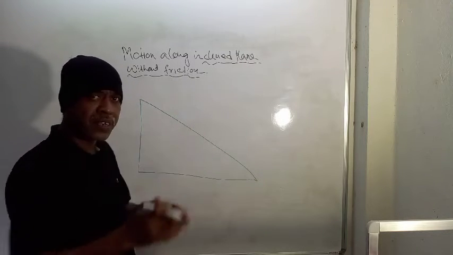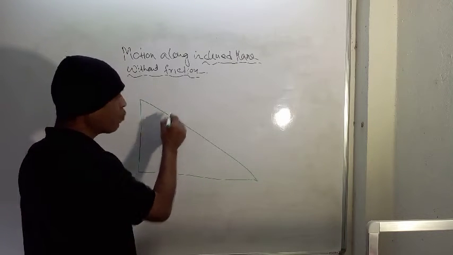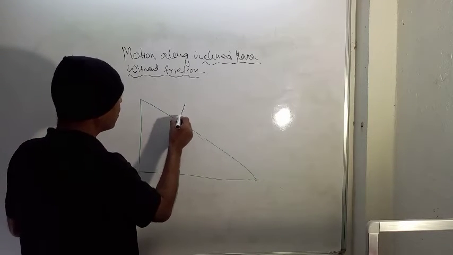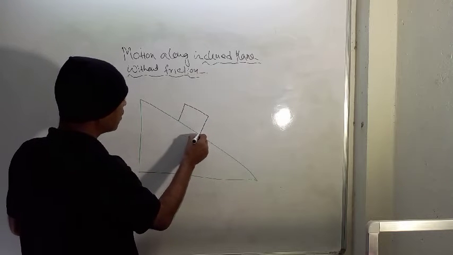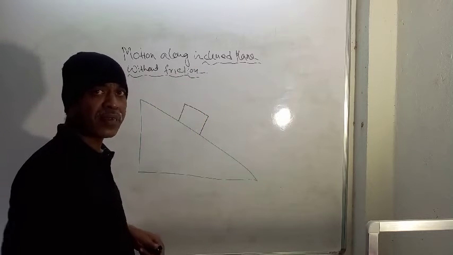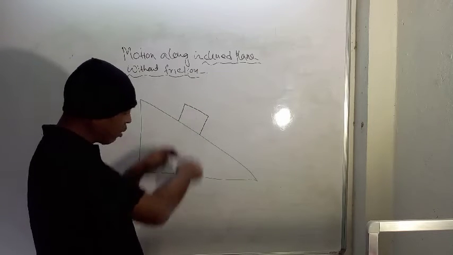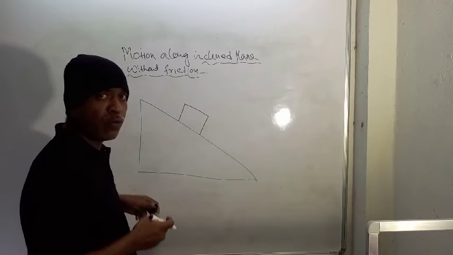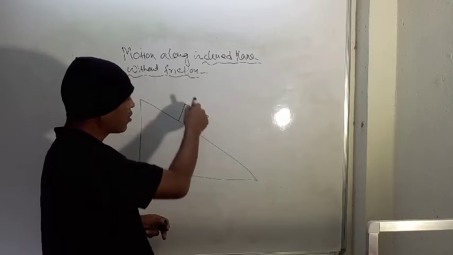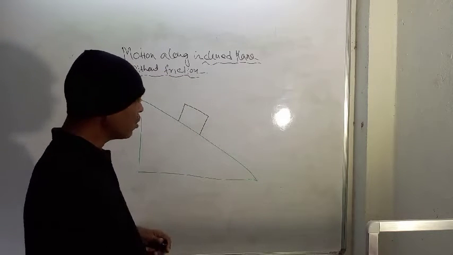If the inclined plane was absent, and you remove it, then the object will go in the vertically downward direction. But due to the presence of the inclined plane, it is not possible for this object to move downward. It will move along the inclined plane, this way.